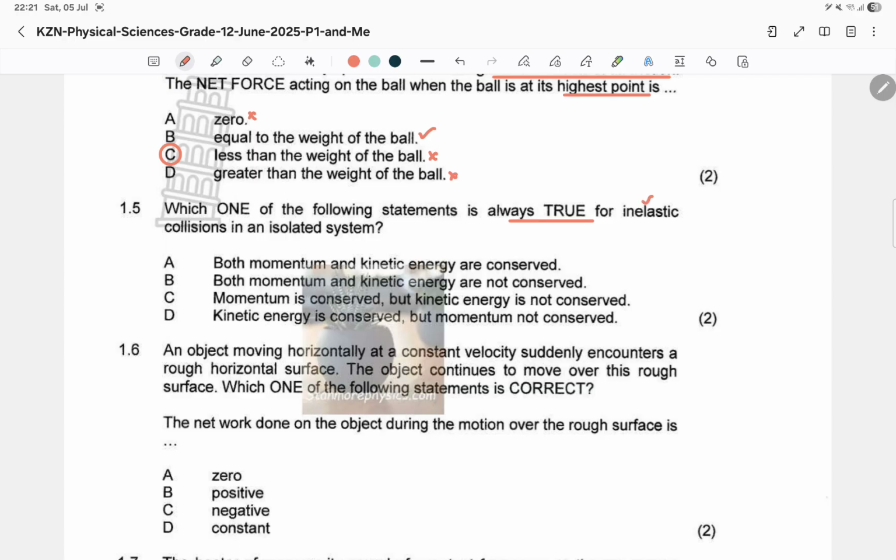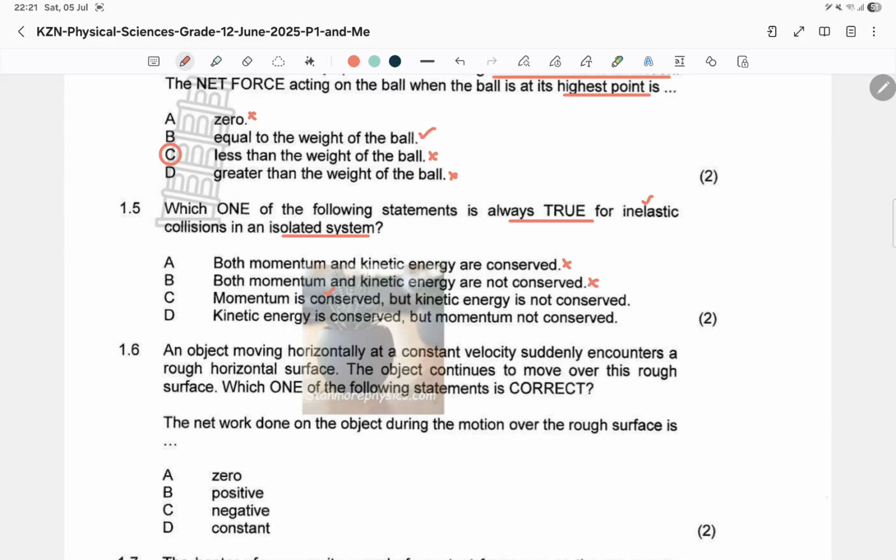For inelastic collisions in an isolated system. Of course, in inelastic collisions kinetic energy is not conserved. But since this is a closed system, momentum will be, because once we talk collisions, this is momentum, energy, and power. All right, both momentum and kinetic energy are conserved, never. Both momentum and kinetic energy are not conserved, never.